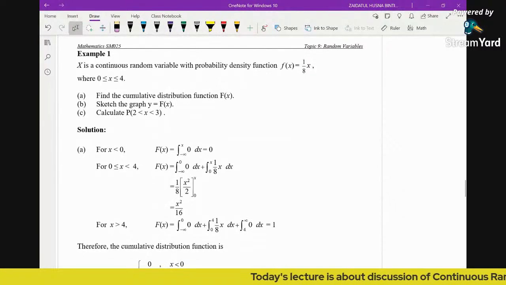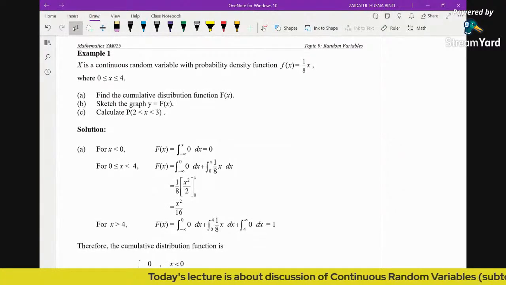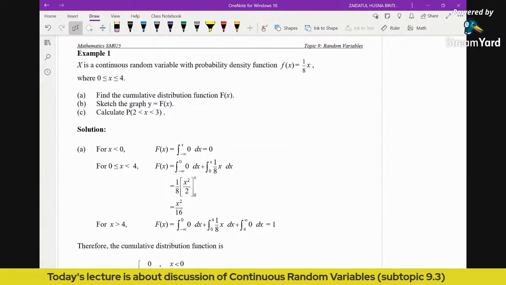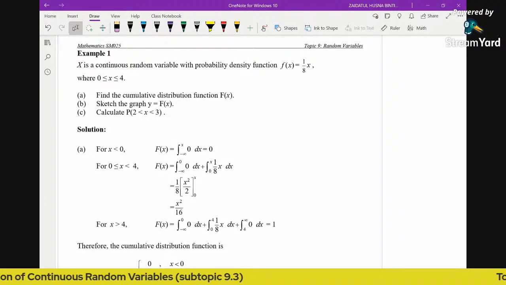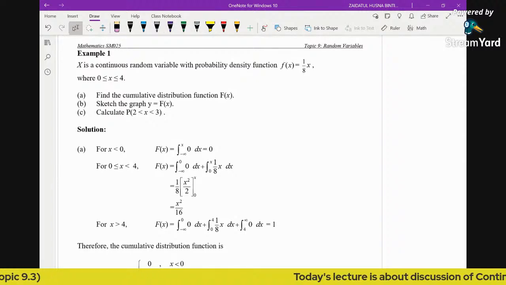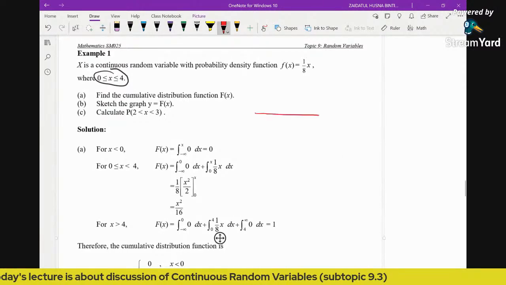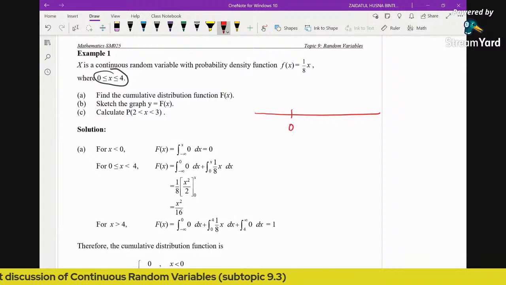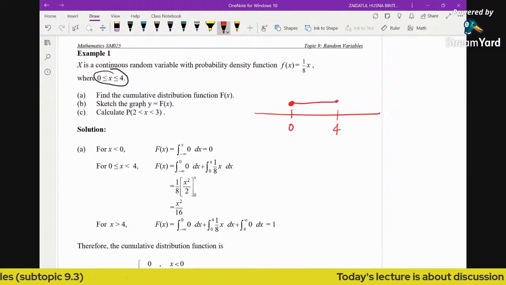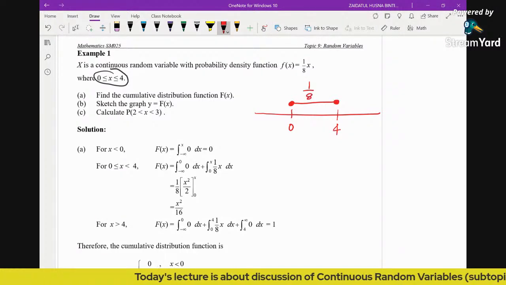Okay, so now I hope that you can pay a little bit more attention to this example. How can we find the CDF from the PDF? So X is a continuous random variable with PDF f(x) equals 1 over 8 x, where the function is defined from 0 to 4. Now I'm going to draw a number line here. So from 0 to 4, the function is defined here. Okay, so now the function is defined as 1 over 8 x.